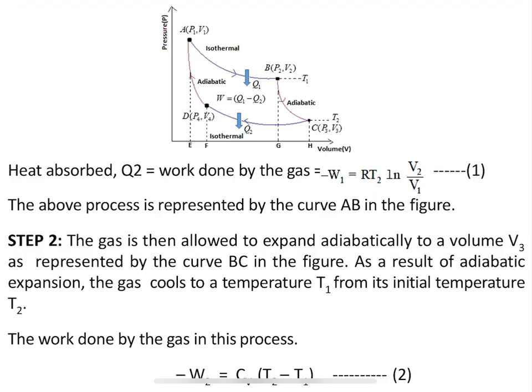Okay. And the next step is step 2. So, what happens in step 2? The gas is then allowed to expand adiabatically. So, step 2 is an adiabatic process. That means no heat is exchanged between system and surroundings. Okay. Now let me call the volume V3, as represented by the curve BC in the figure. As a result of adiabatic expansion, the gas cools to temperature T1.